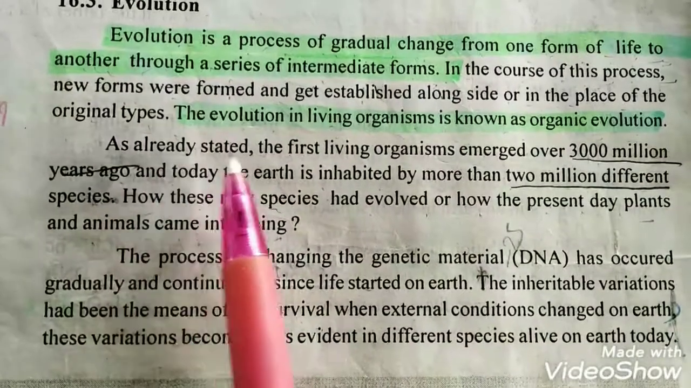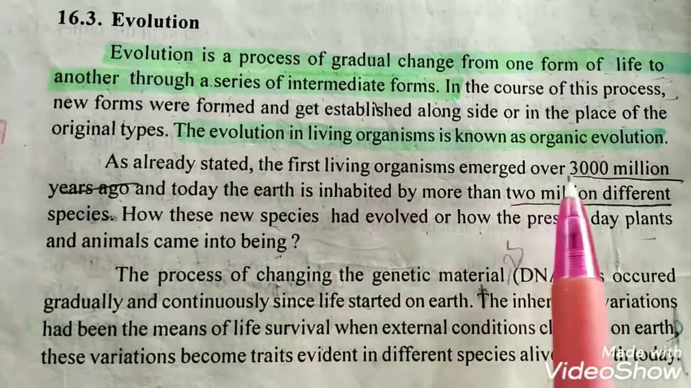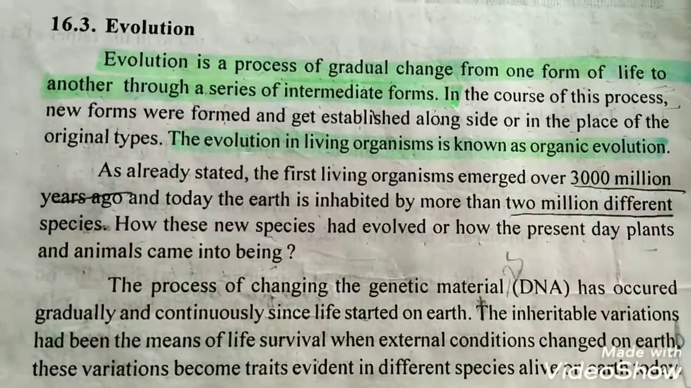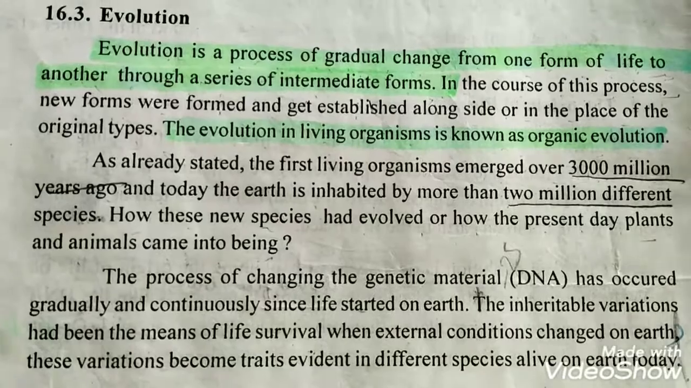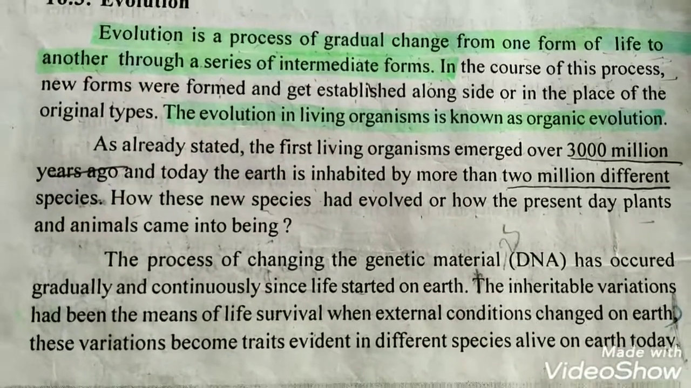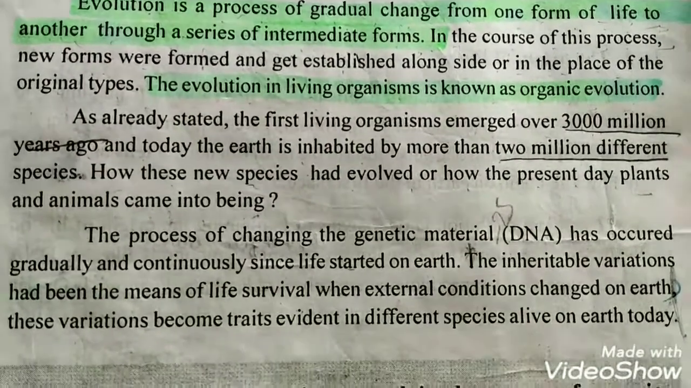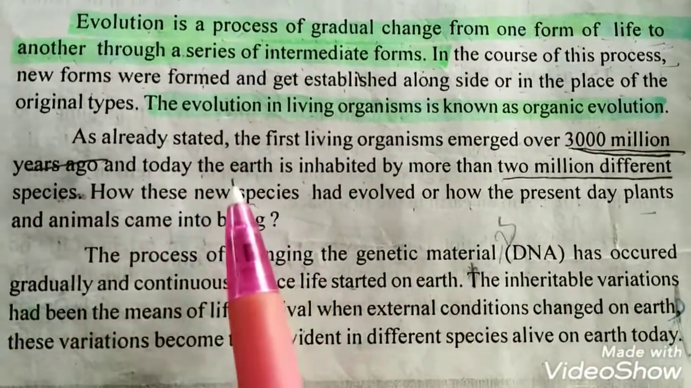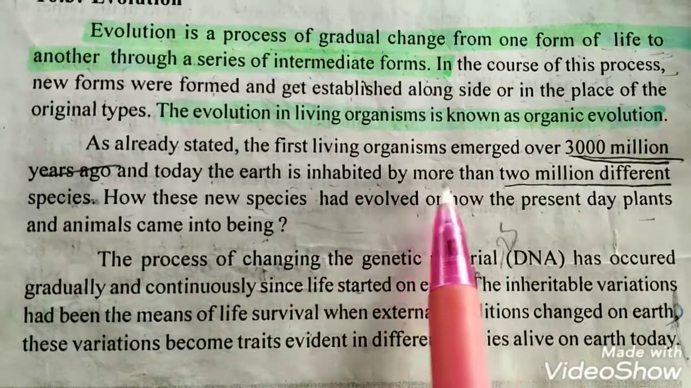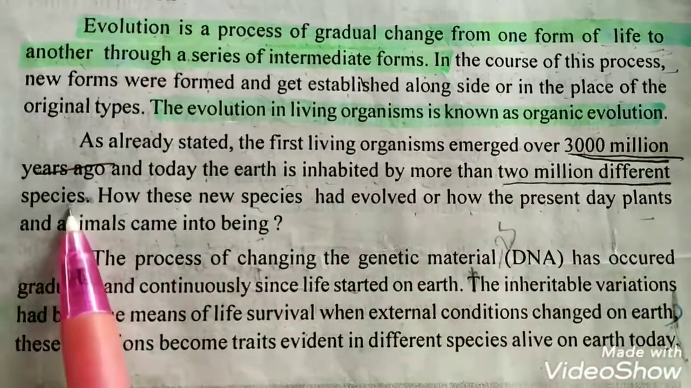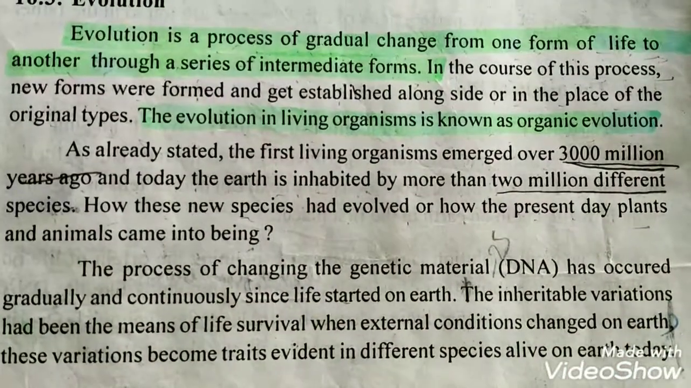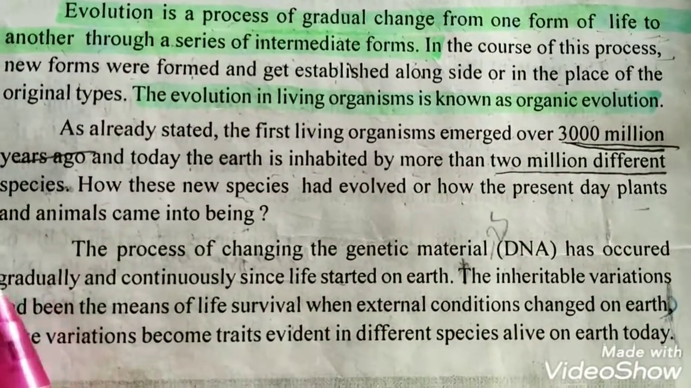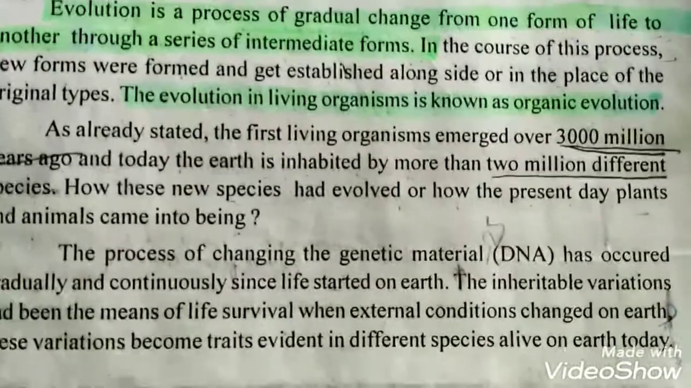As already stated, the first living organism emerged about 3,000 million years ago. We believe that living organisms started existing on the earth 3,000 million years ago. And today, the earth is inhabited by more than 2 million different species.